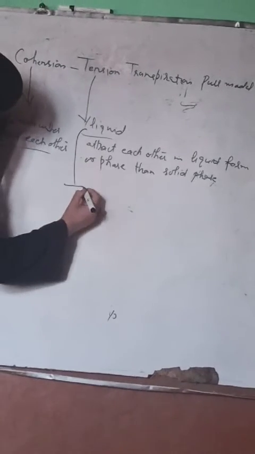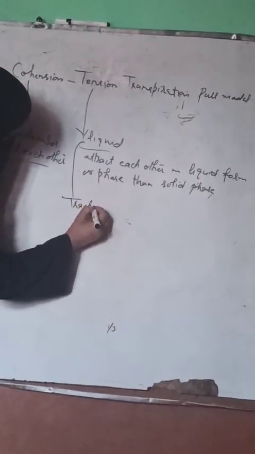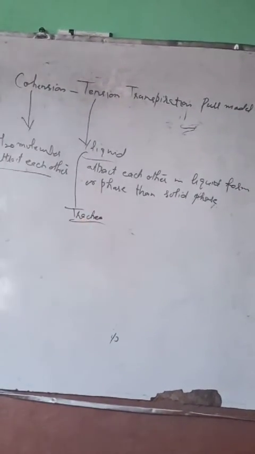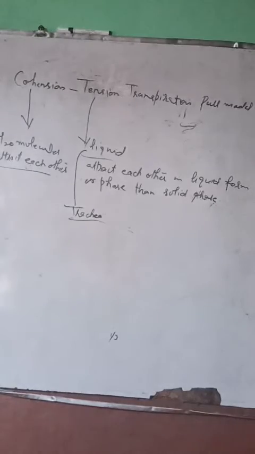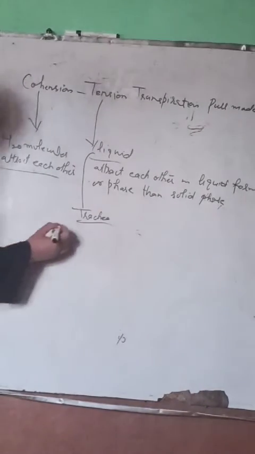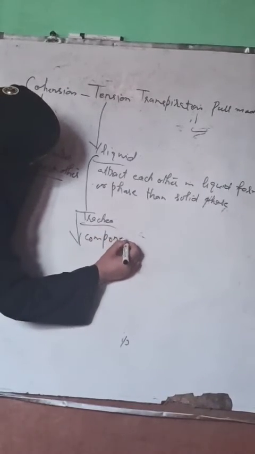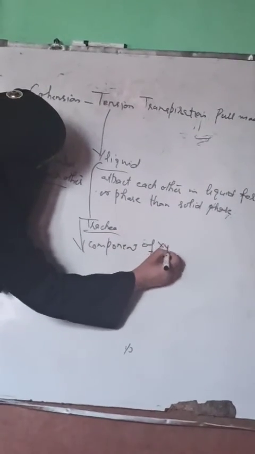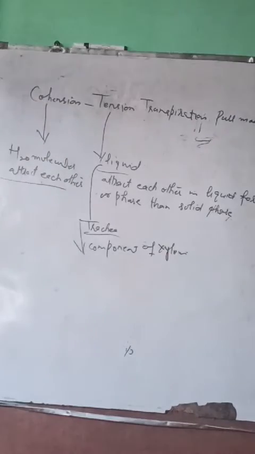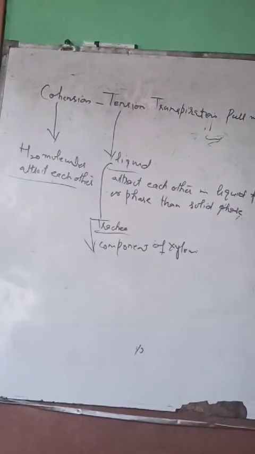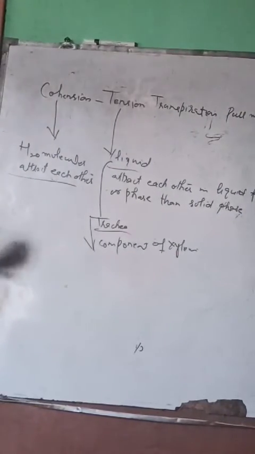There are tracheids present. We know that it is a component of xylem, which is responsible for transport of water.